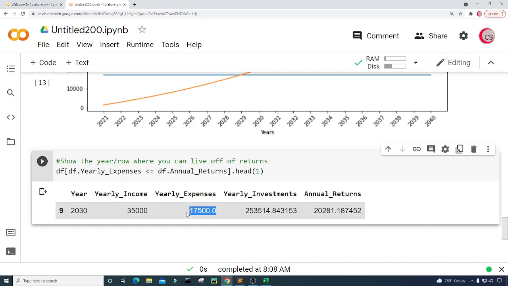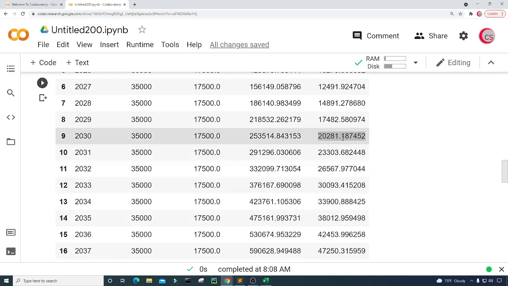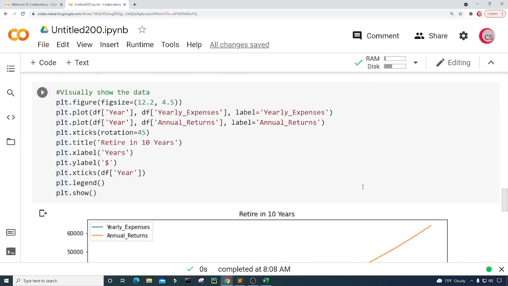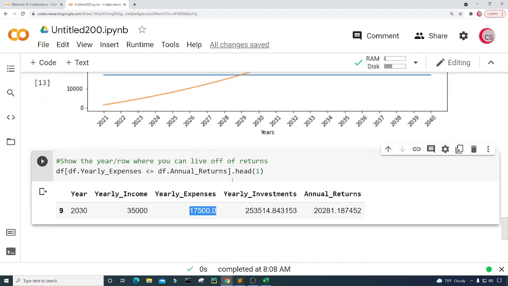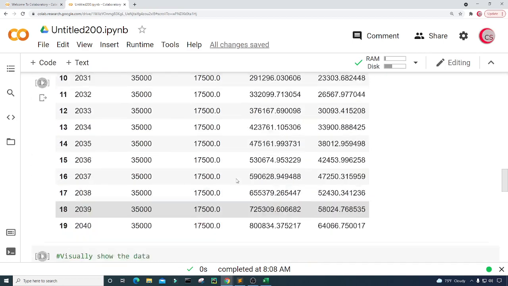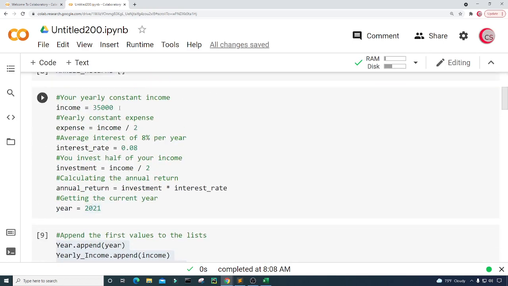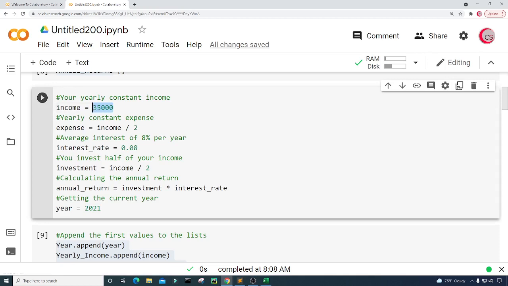Okay, so what did I say earlier? Did I say it would be 2030? Okay, excellent. Alrighty, so that's some proof. Let's go ahead and change just a few things, right? So that was with an annual income of 35,000. Let's put 75,000 here, and let's just run everything.